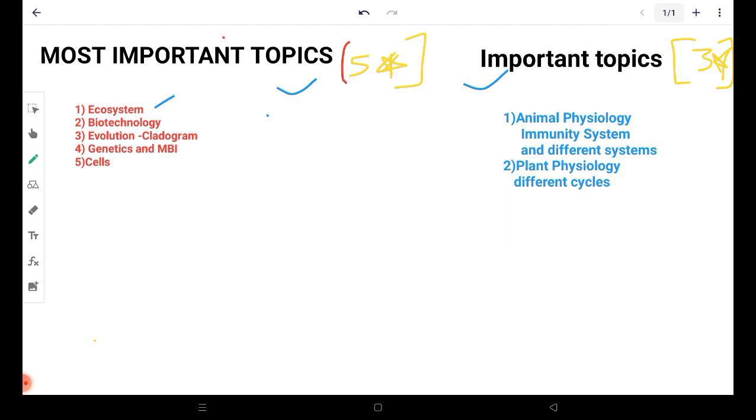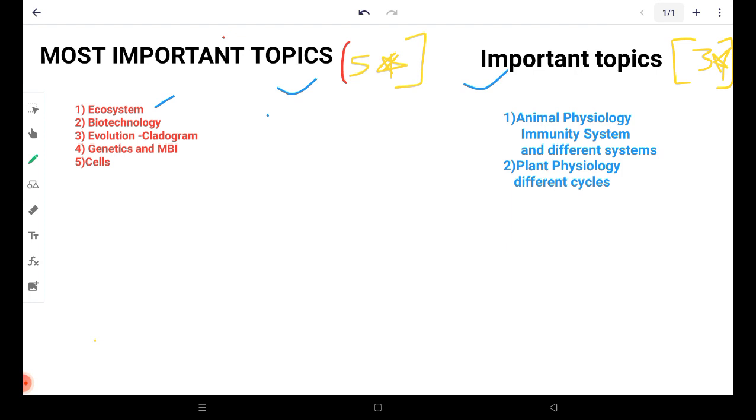and see, ecosystem is left out by most of the students. They think that it is an easy chapter, but in IOQB the questions asked from the ecosystem chapter are not of an easy level. So you must solve advanced level problems related to ecosystems. In ecosystem especially you should focus on different pyramids. Seeing the topic of pyramids, biomass, number pyramids, energy pyramids, you think that it is an easy topic, but you must learn the different examples related to it. And many a time students make mistakes in easy questions of the ecosystem, so you must not do that.